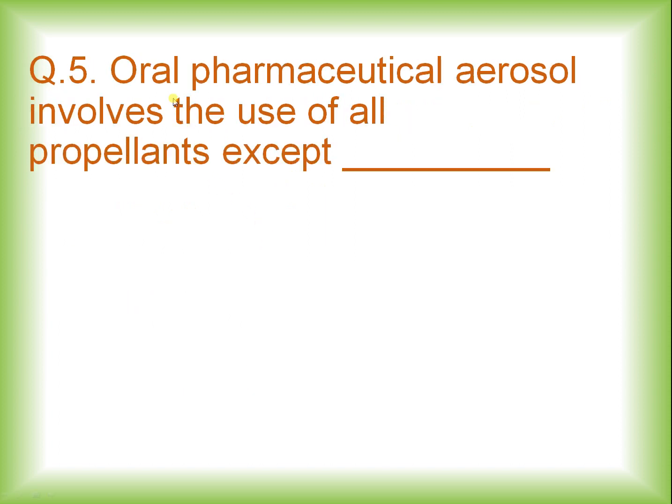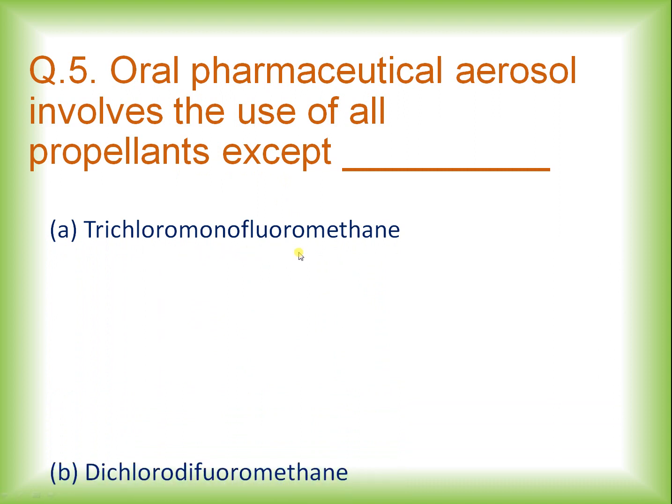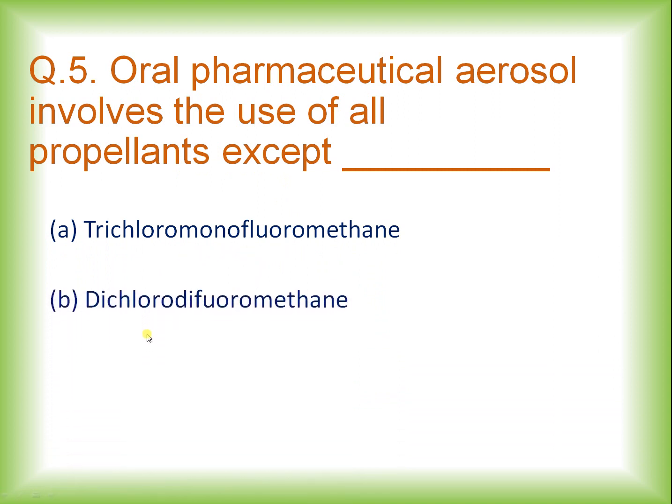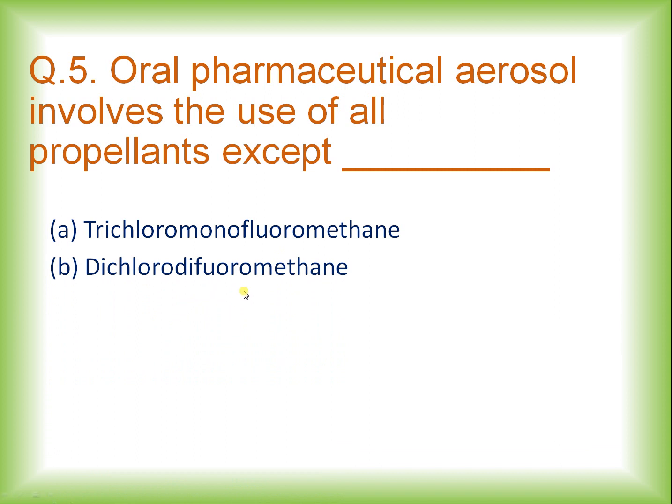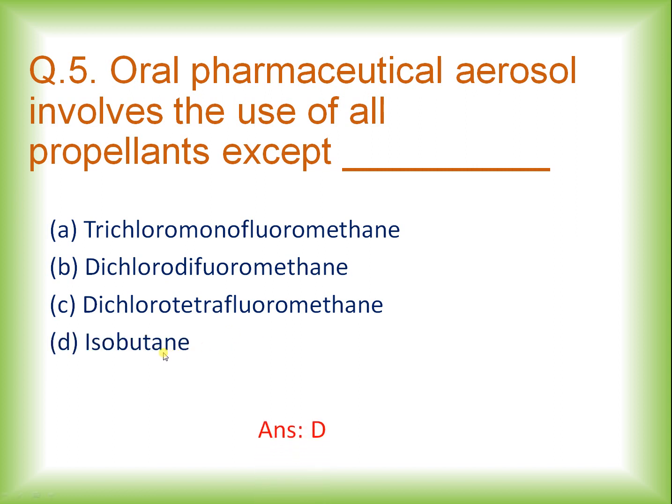Question number 5, oral pharmaceutical aerosols involve the use of all propellants except dash. Options are trichloromonofluoromethane, difluoromethane, dichlorotetrafluoromethane, and isobutene.